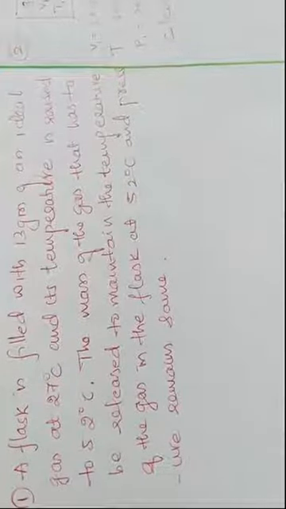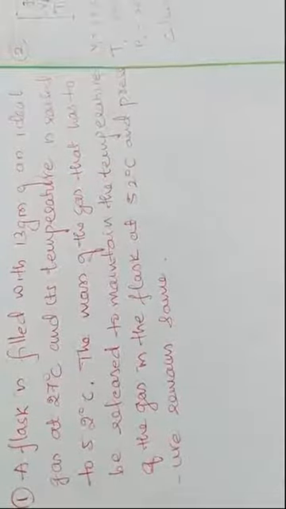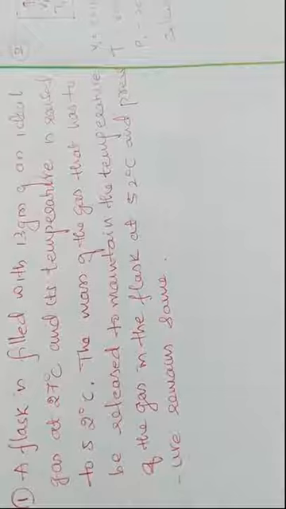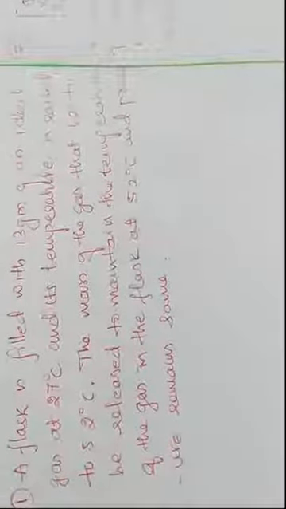Okay, now we will discuss some problems on the ideal gas equation as well as gas laws. So now see here the first problem. A flask is filled with 13 gram of an ideal gas at 27 degrees Celsius and its temperature is raised to 52 degrees Celsius. The mass of the gas that has to be released to maintain the temperature of gas in the flask at 52 degrees Celsius, and pressure must remain same. See, they are saying pressure must remain same.